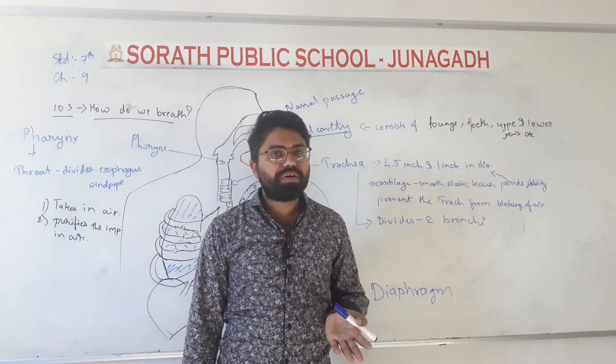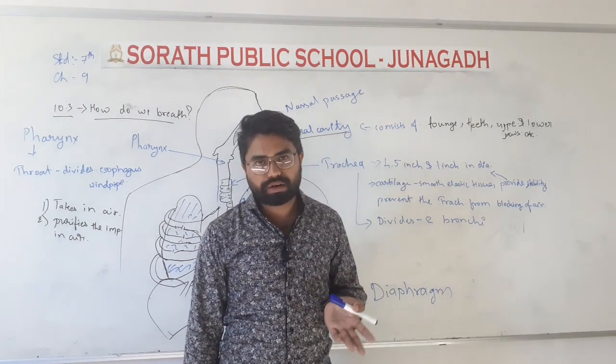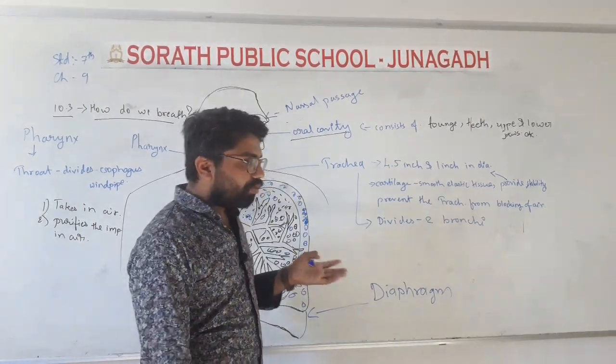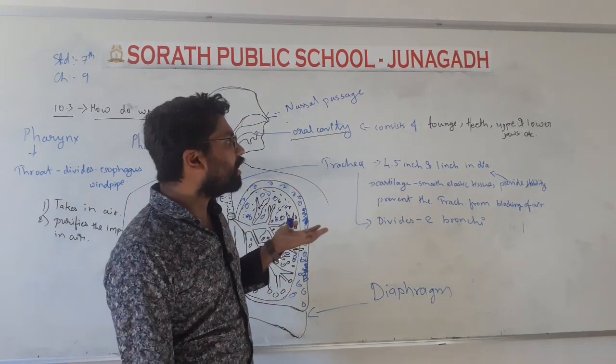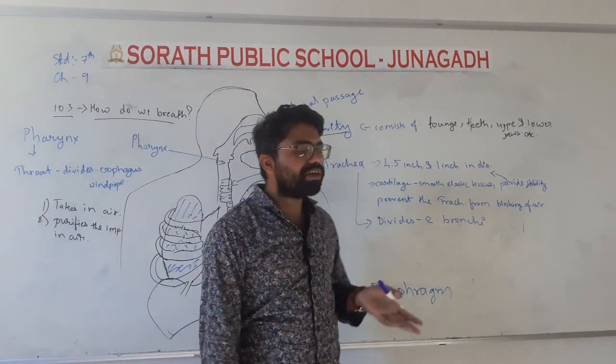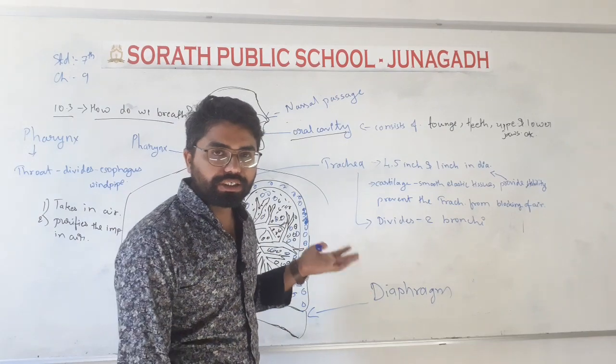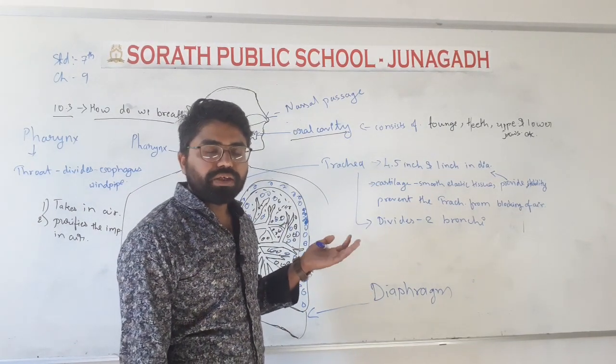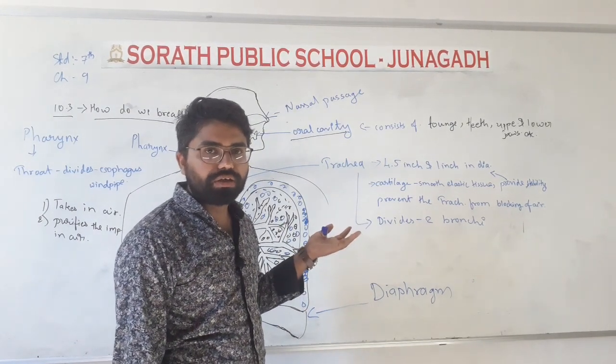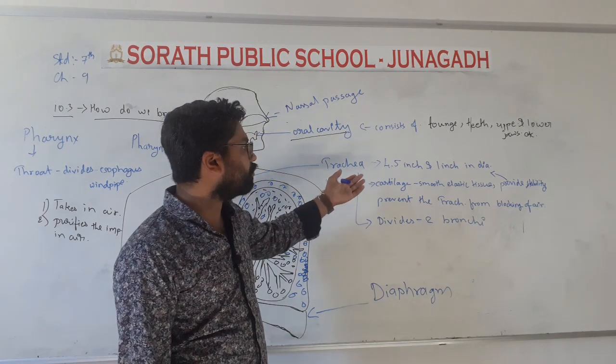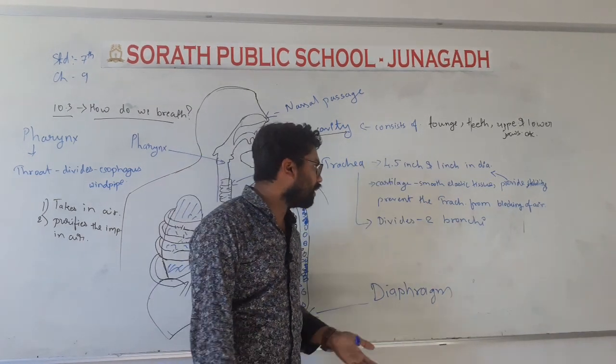Now you know about the diameter because it comes in a circle. So its measurement is 1 inch diameter, it is having that much area and 4.5 inch long, we can say.